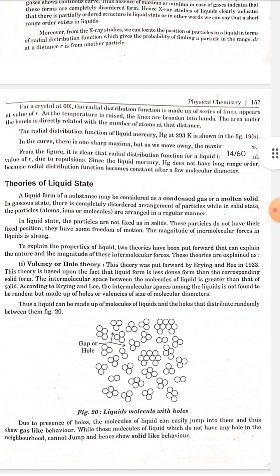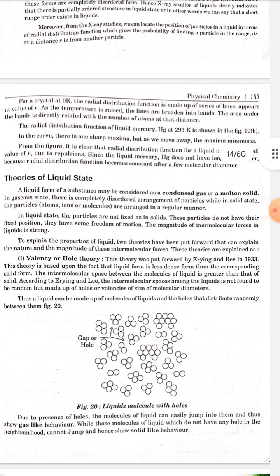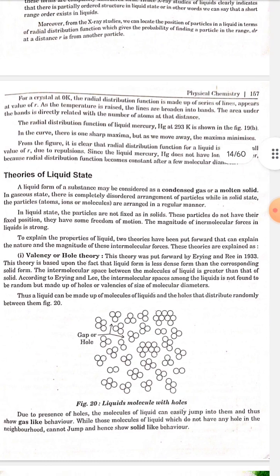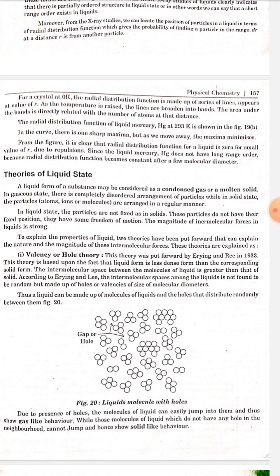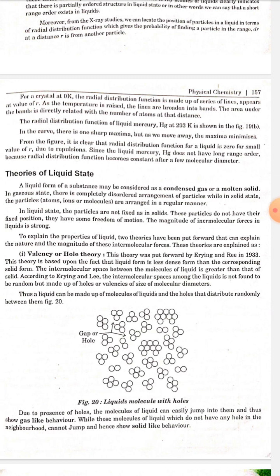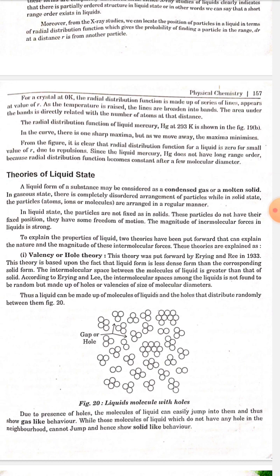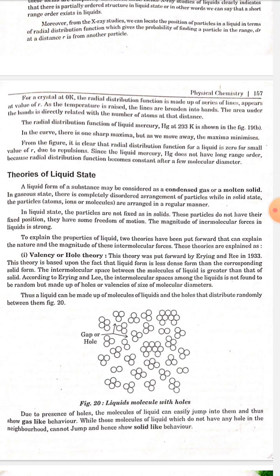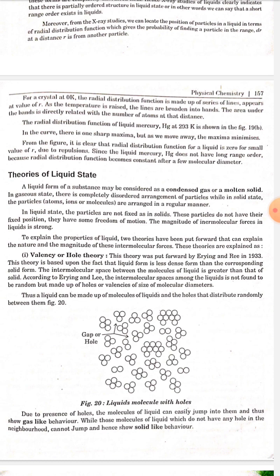Theory of liquid state. A liquid form of a substance may be considered as a condensed gas or a molten solid. In the gaseous state, there is a completely disordered arrangement of particles, while in the solid state, the particles, atoms, ions or molecules are arranged in a regular manner. In the liquid state, the particles are not fixed as in solids. These particles do not have fixed positions. They have some freedom of motion. The magnitude of intermolecular forces in liquid is strong.